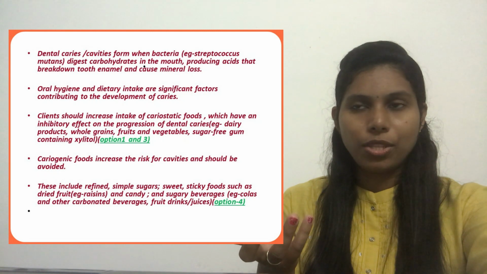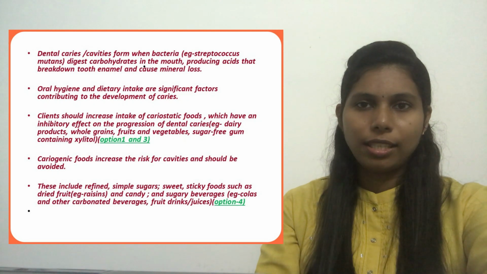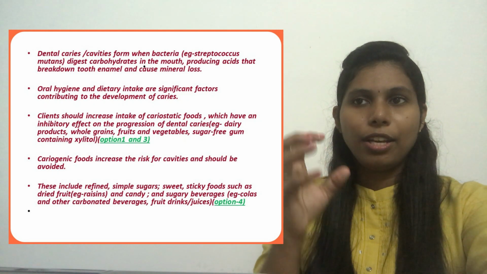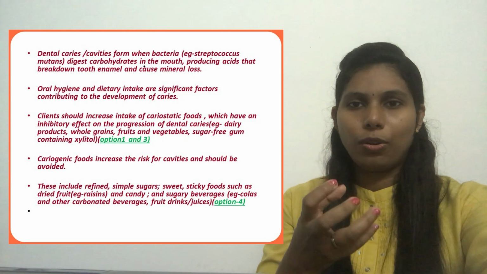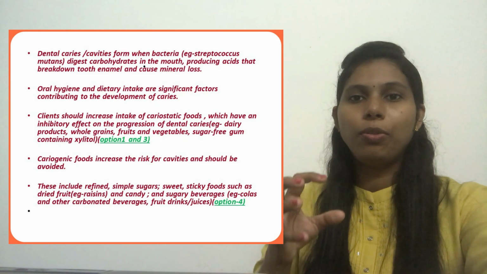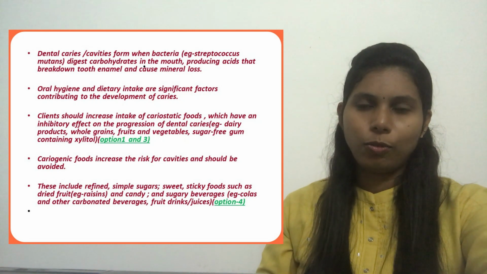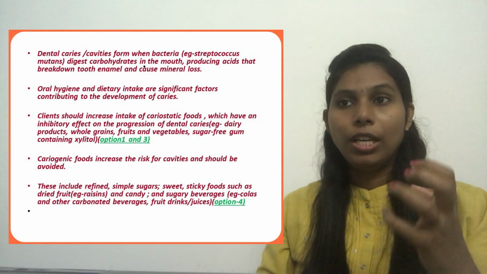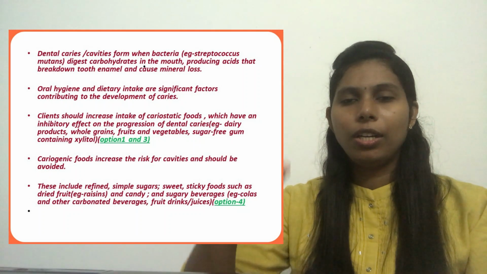What are the karyostatic foods? They are foods that have an inhibitory effect on the progression of dental caries. For example, dairy products, whole grains, fruits and vegetables, then sugar-free gum containing xylitol. So these are some of the types of karyostatic foods, foods that inhibit the progression of dental caries. Examples are whole grains, fruits, vegetables, sugar-free gum, and dairy products. So these are some of the good foods.